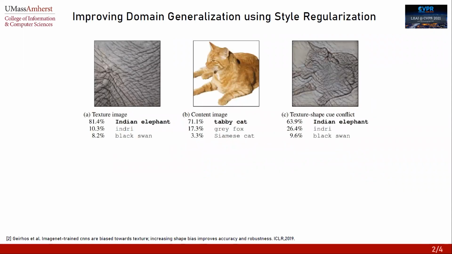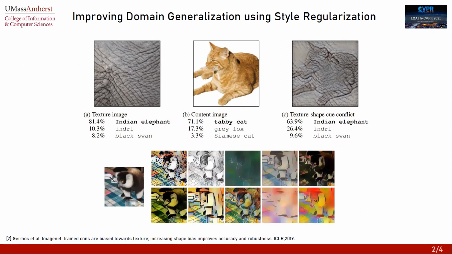Despite shape appearing to be more important than size and texture to categorize objects, ImageNet pre-trained deep networks are biased toward texture, which might explain why a model trained in a source domain performs poorly in a target domain, even if the domain shift is not large. Improving network generalization by reducing bias towards texture is already being investigated.